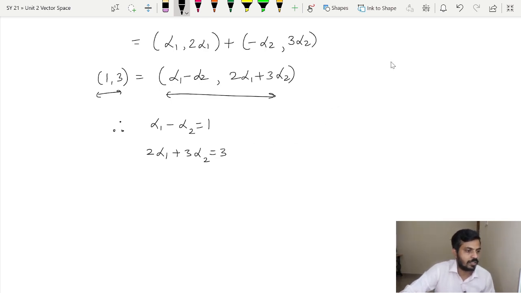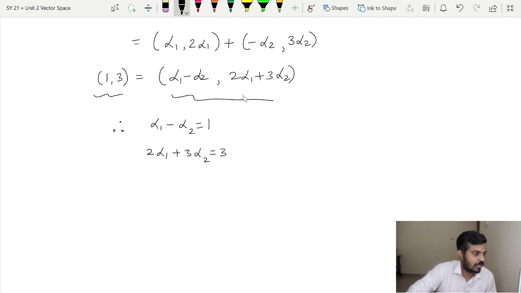Now what do you mean by comparing? Actually as we know, if we have (x, y) equal to (a, b), then when these 2 points in R2 are equal, this is possible only if x is equal to a and y is equal to b, and that is exactly the property that we have used here. So these 2 points in R2 will be equal if and only if 1 is equal to alpha 1 minus alpha 2 and 3 is equal to 2 alpha 1 plus 3 alpha 2. I will give these the names equation 1 and 2.